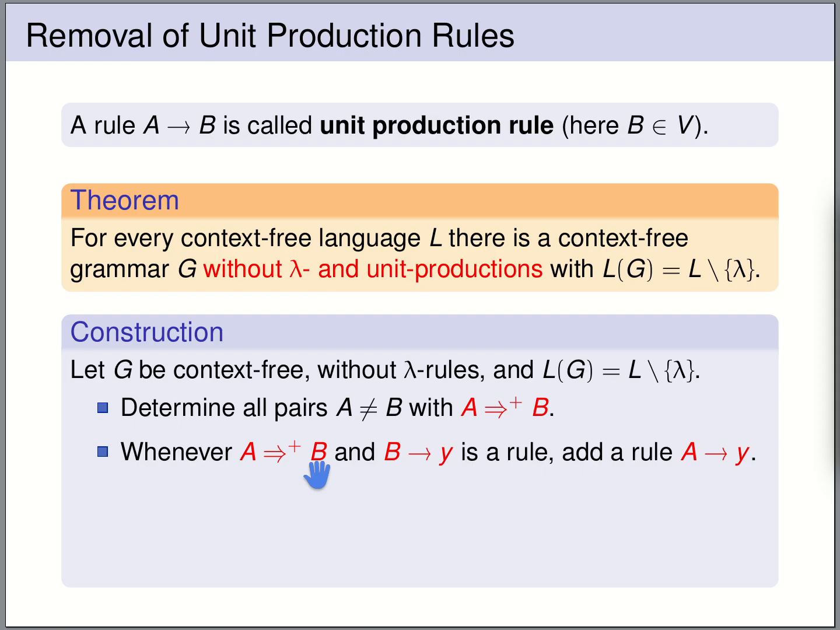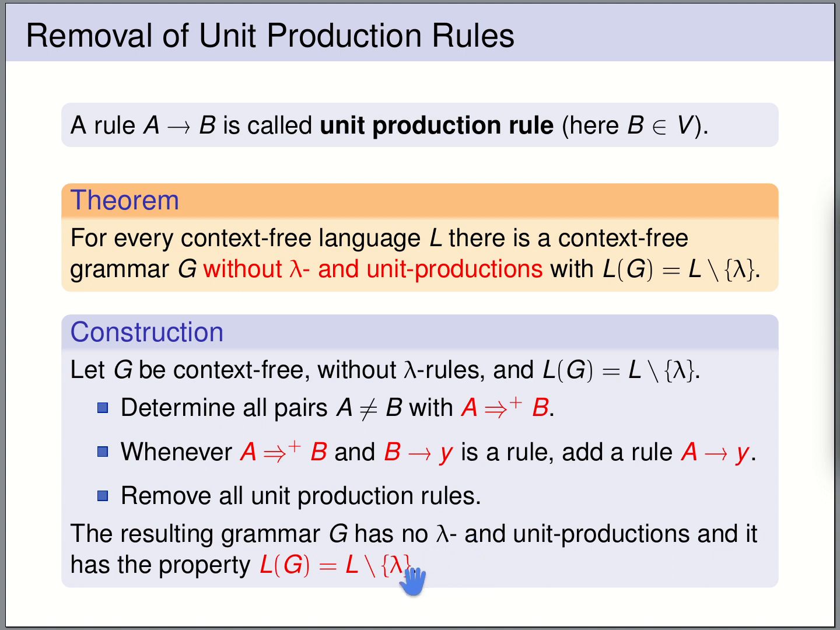Now, once we have added all fresh rules derivable in this form, we are allowed to drop the unit production rules. And the resulting grammar will generate the same language except for the empty word. And actually the empty word we have lost already in the first step of the transformation, namely when we have removed the lambda production rules.